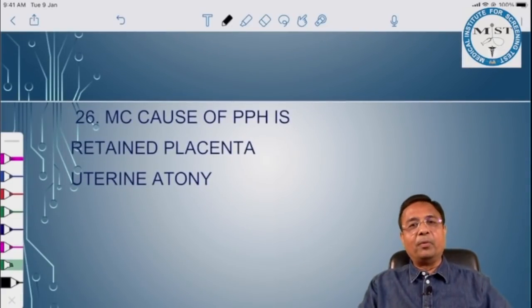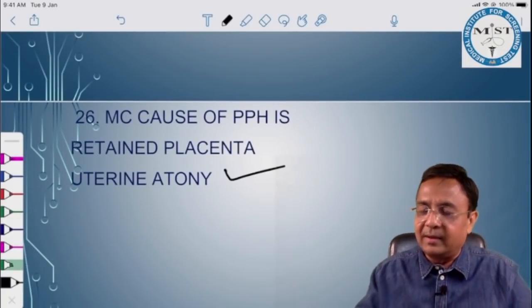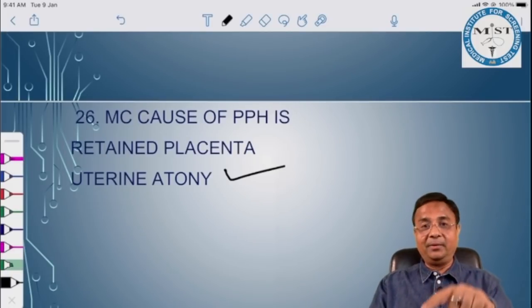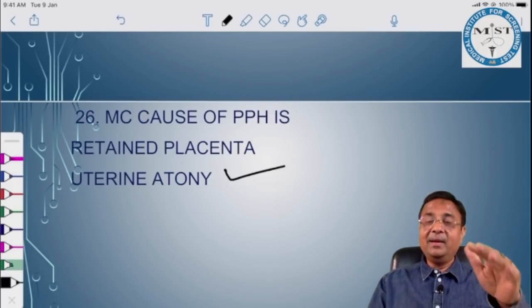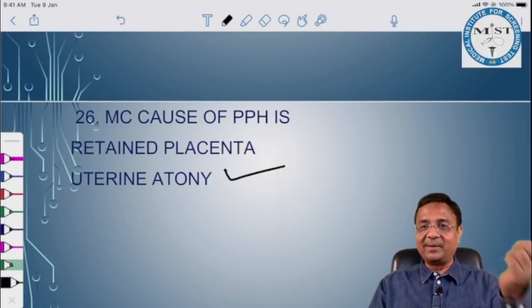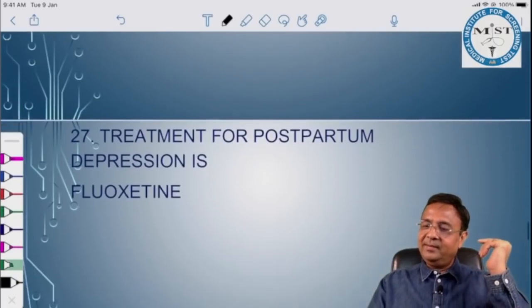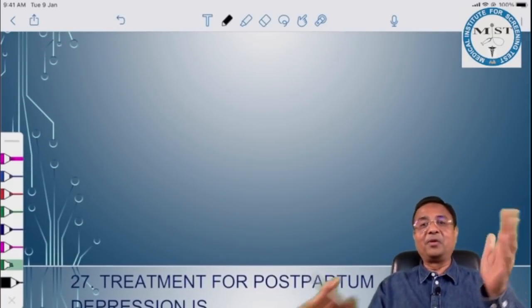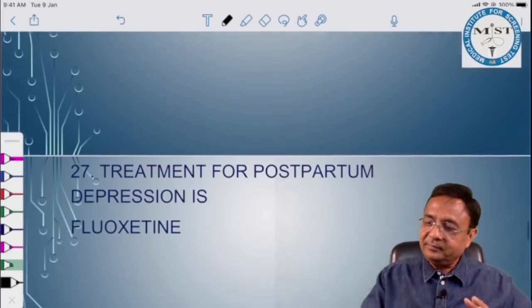Most common cause of postpartum hemorrhage is uterine atony. What else may be the choice other than this? And uterine atony causes primary PPH. Most common cause of secondary PPH is retained placenta. Primary PPH is within the first 24 hours. Secondary is after 24 hours and up to 12 weeks.